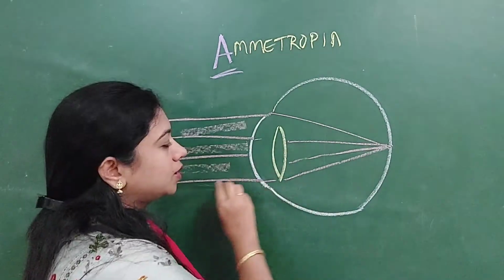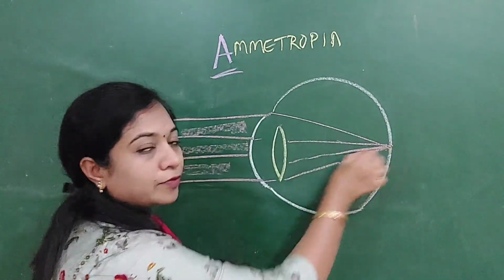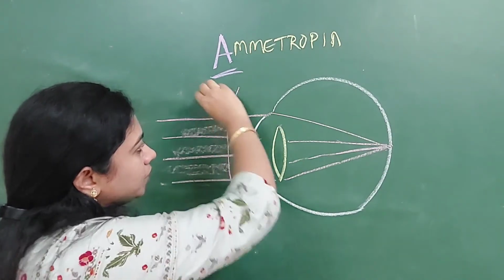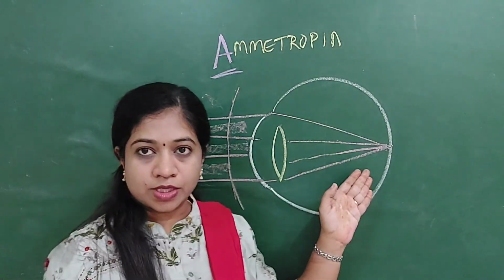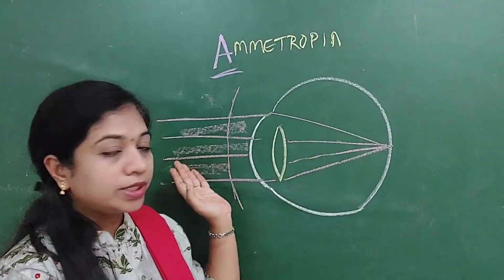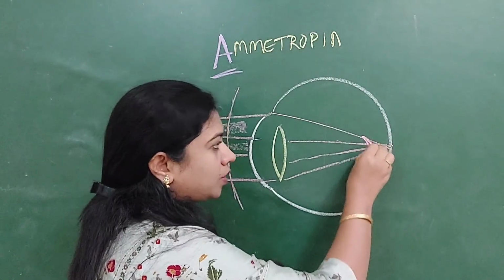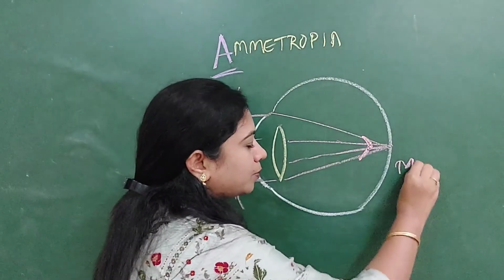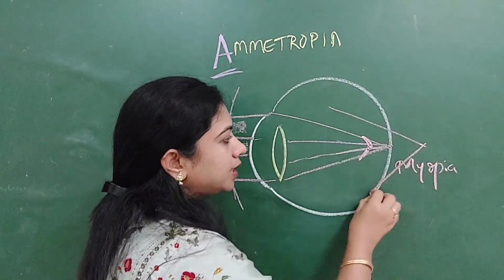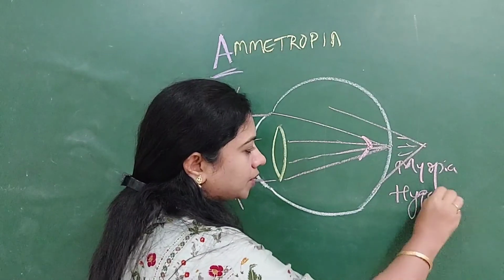What is a meridian? The light rays may be coming in the horizontal direction and getting focused onto the retina, or the rays of light can be coming in the vertical direction and getting focused onto the retina. These are called the two meridians of the light rays. If these light rays are focused in front of the retina, that is called myopia. If they are focused behind the retina, this is called hypermetropia.